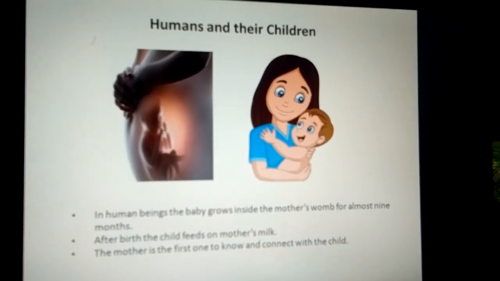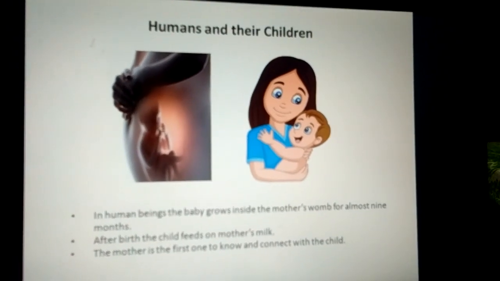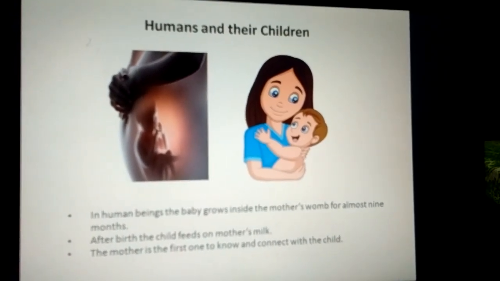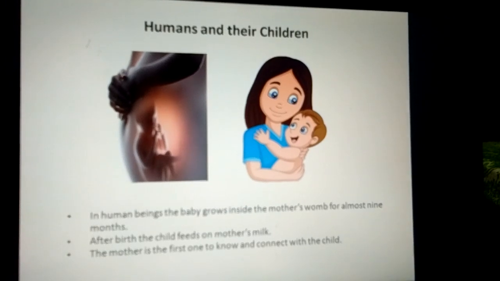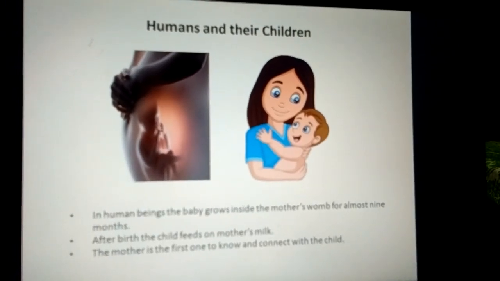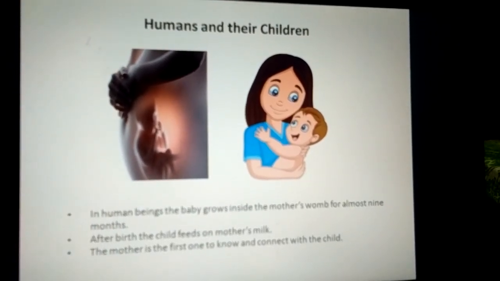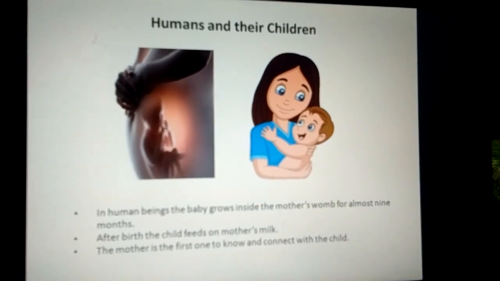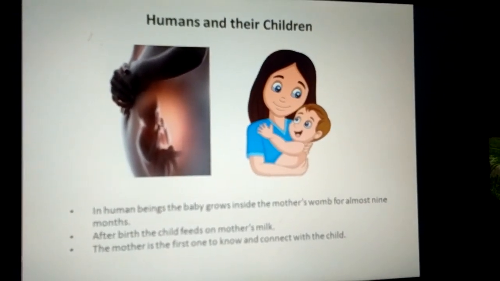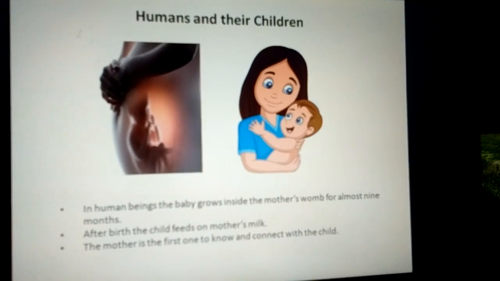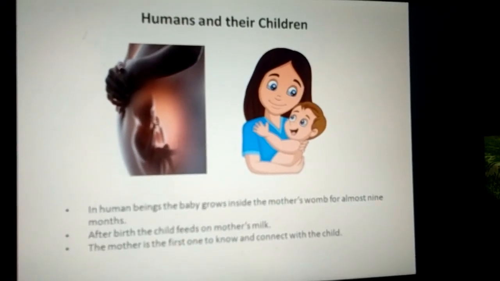Well, children, have you noticed any newborn in your family? You may have noticed. The newborn baby is very delicate. Great care has to be taken in early stages. The mother takes care of the child.